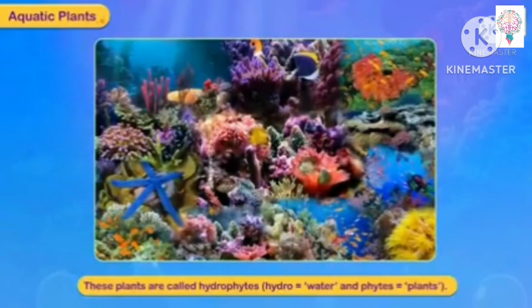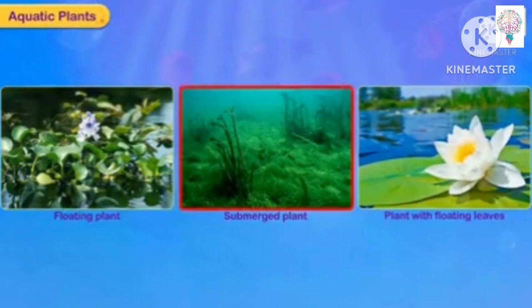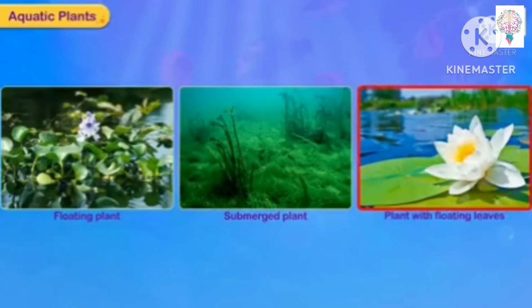These plants are called hydrophytes. Hydro means water, phytes means plants. As explained earlier, all these words are from Latin or Greek. Floating plant, submerged plant and plant with floating leaves will be there, or these are also called as fixed plants. Submerged plants will be inside water, floating plants will be floating on the water, whereas a fixed plant, their root will be fixed.